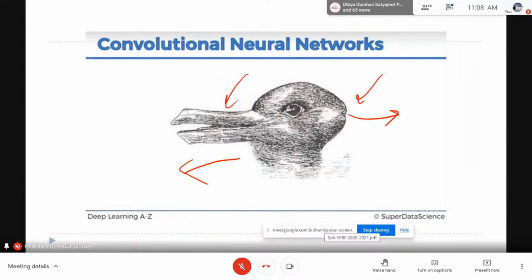Through this exercise, we at least come to know how our human brain learns when we see a particular object in the image. So it means that we focus on some of the features, and based on those features we are learning, or based on those features we are understanding that particular object.